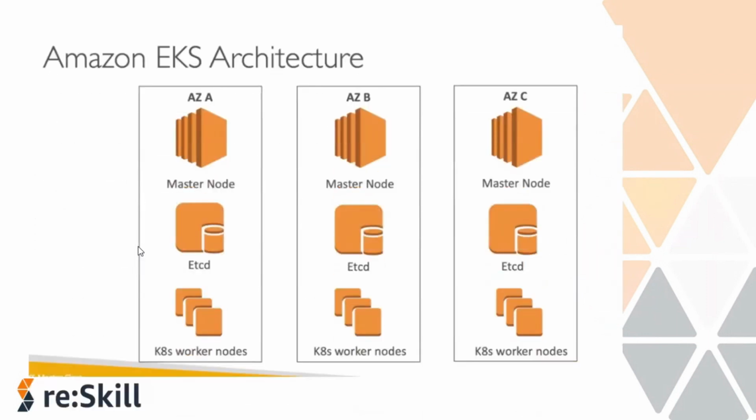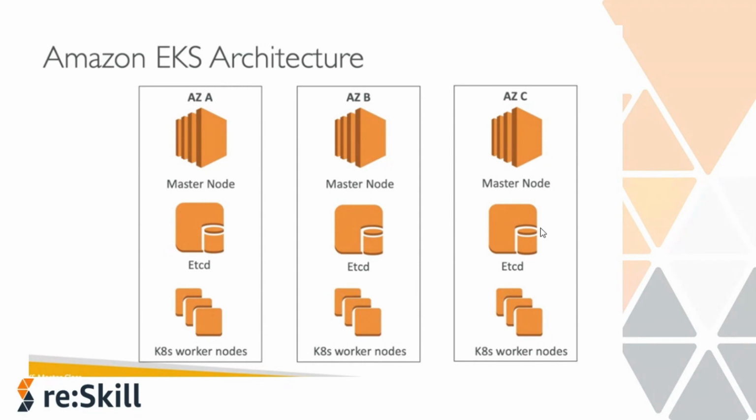Now, if we look at the EKS architecture visually, we want our application to be deployed in three availability zones in order to have high availability. So we will need to deploy the master nodes in all three AZs, and master nodes are generally EC2 instances. Along with master nodes, in order for Kubernetes to work properly, we will also need etcd. So we need to install this etcd.